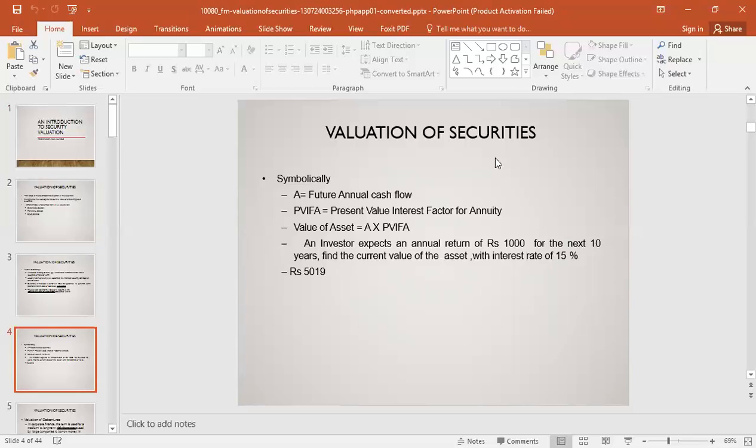So that is the formula. Our A is 1,000, and how can we find the PVIFA? We find the PVIFA in the table.